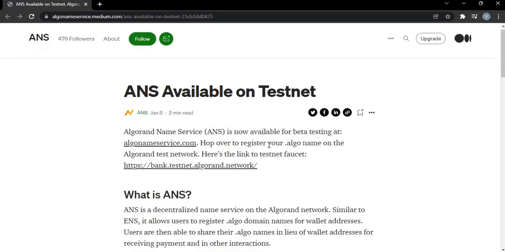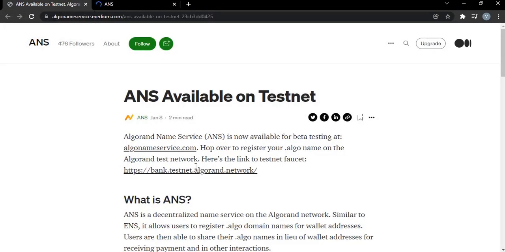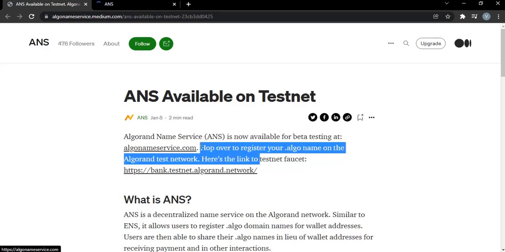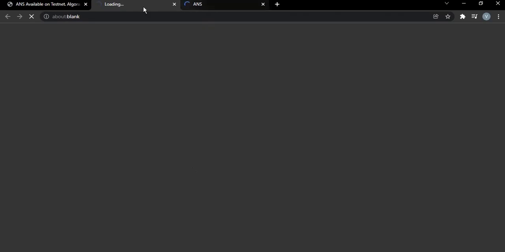So what we are going to do is head over to this website. This is the testnet. For this, we are going to be needing testnet faucets. You're not going to be testing this with your money. You're going to be testing with faucets. If you follow this channel, you know that we've used faucets several times. So this is the link where you get your testnet from, bank.testnet.algo.